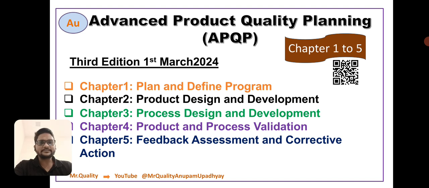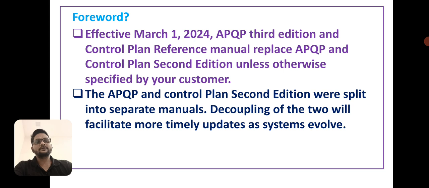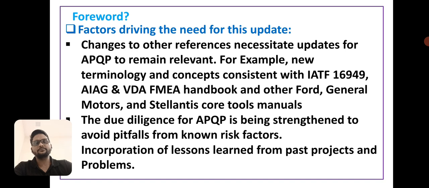Now we are going to discuss in detail the foreword of APQP third edition. Effective March 1st, 2024, APQP third edition and control plan reference manual replaces APQP and control plan second edition. It means that in APQP third edition, the control plan and APQP are now split into separate manuals. APQP is a separate manual and control plan is a separate manual. Decoupling of the two will facilitate more timely updates as systems evolve.